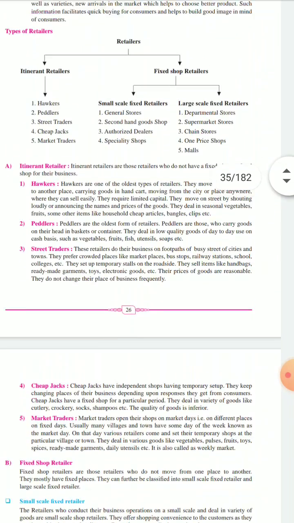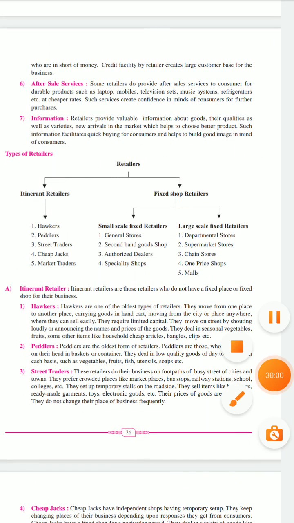In the next class we will see types of retailers, which ones they are.